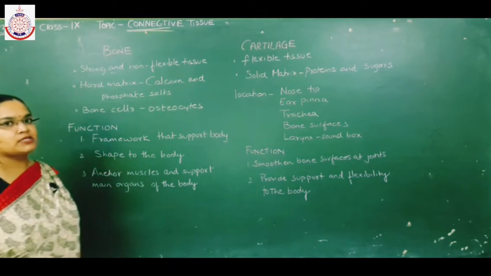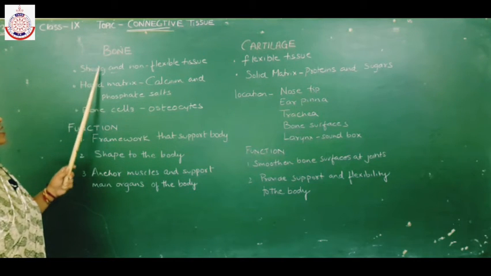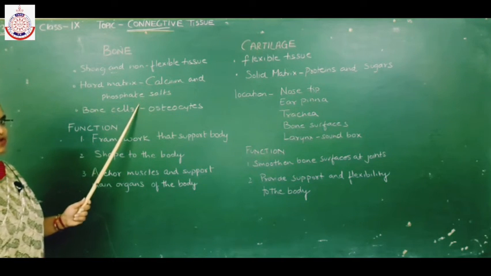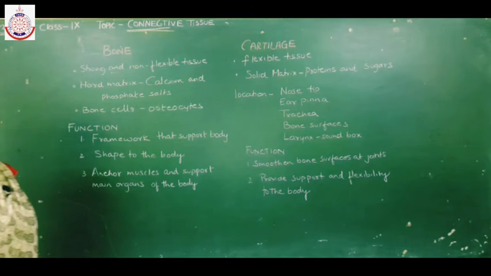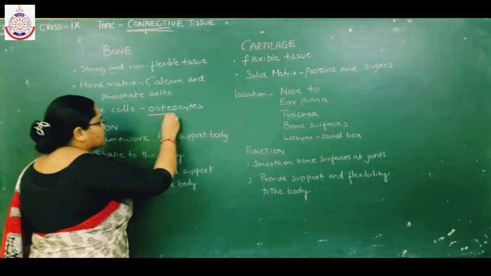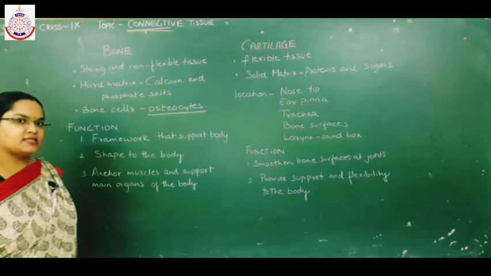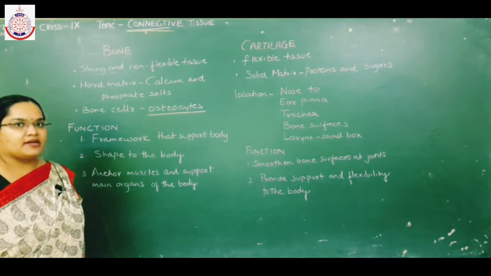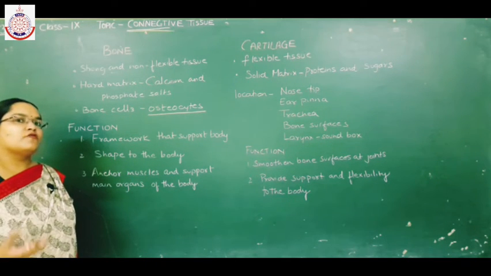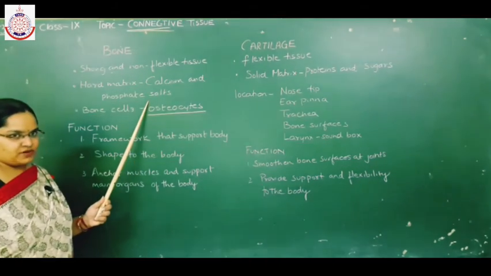So what is responsible for the hardness or stiffness of bones? That is the calcium and phosphate salts. Bones are made up of cells known as osteocytes. So the cells of the bones are known as osteocytes, and these osteocytes are embedded in a hard matrix, and this matrix contains calcium and phosphate salt.